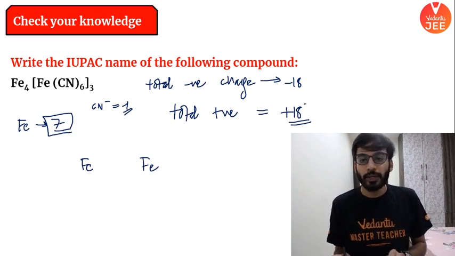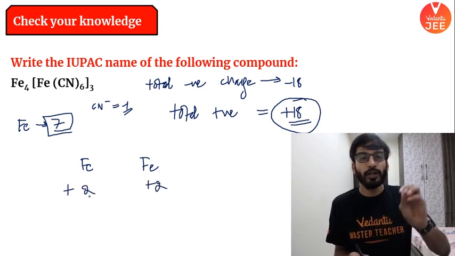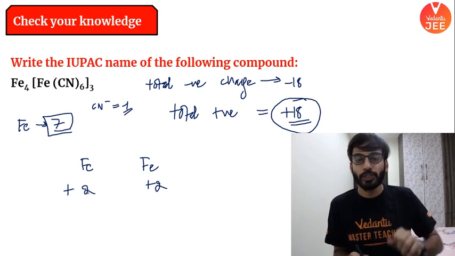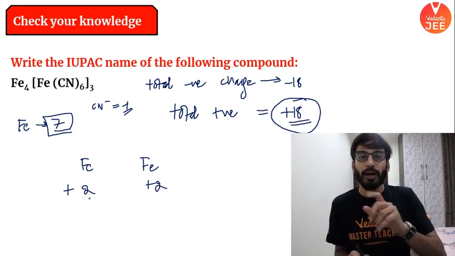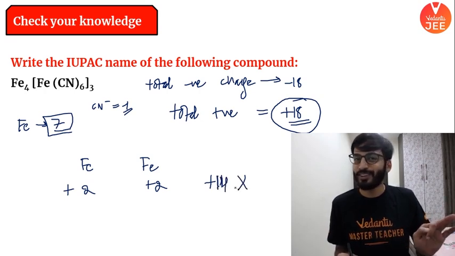Let us say for getting positive 18 charge, the combination I am making, first one is plus 2 plus 2. 4 iron atoms will have plus 2 charge on them. 3 iron atoms will have plus 2 charge on them. It will fall short. It will give you total 14 charge. So this is out.